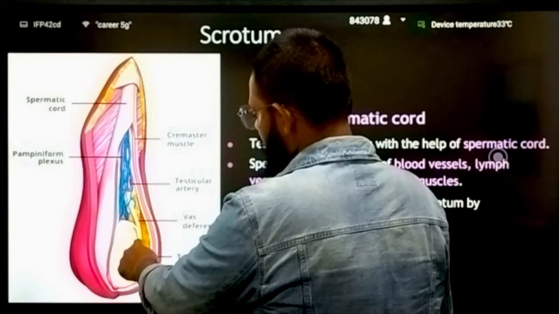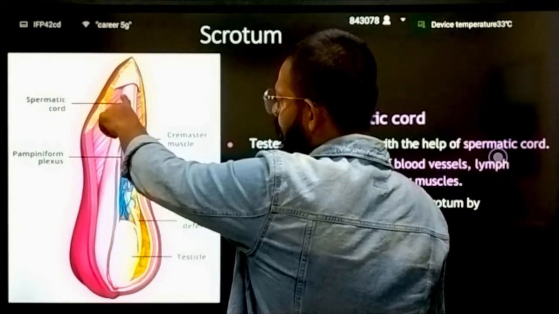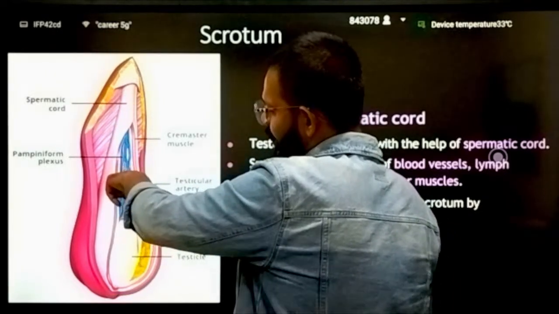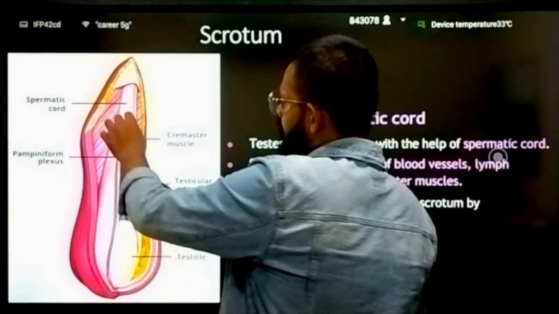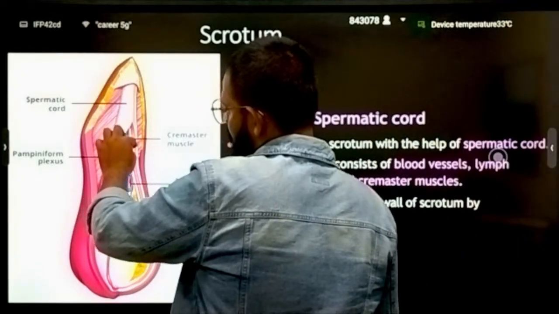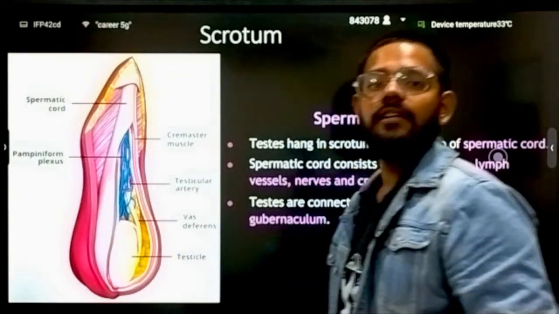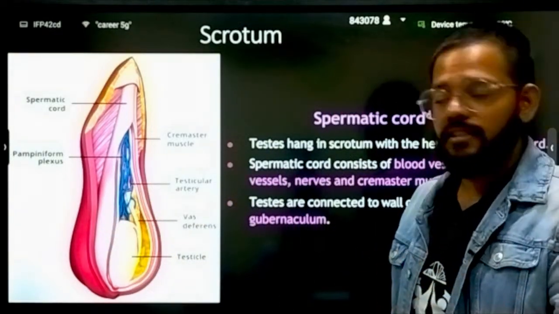Okay, and this testis has the connection with the spermatic cord. This is your spermatic cord. Inside the spermatic cord you will find this blue and red color. This is your arterial and venous supply. Here we have the cremaster muscle. You can see here, this is the cremaster muscle, and this cremaster muscle keeps your testes warm and controls these conditions.